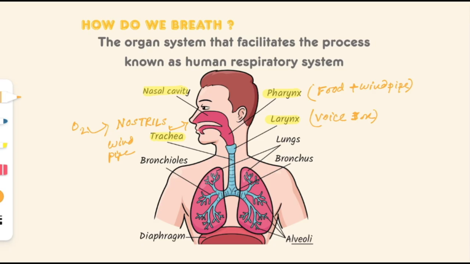Now this trachea is secured by cartilaginous structures.